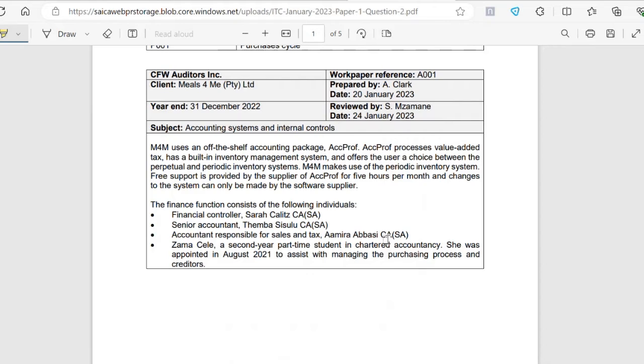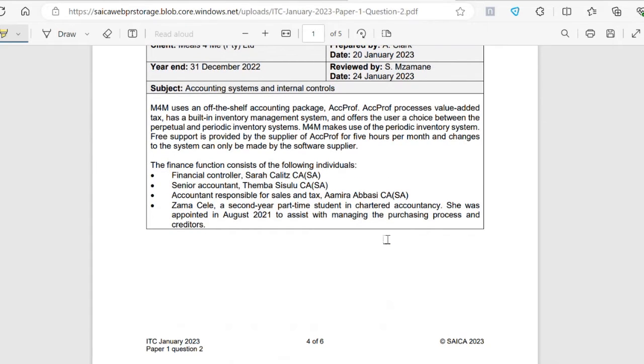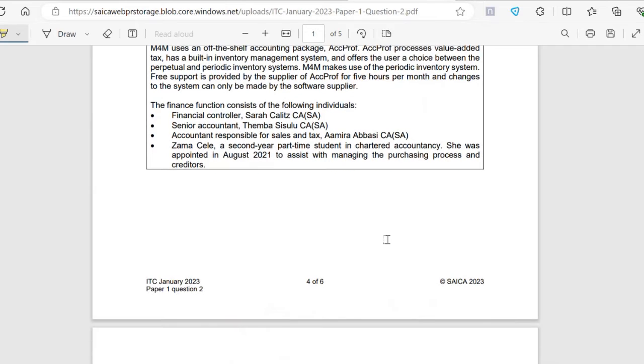Okay, so M4M makes use of the periodic inventory system. So they would basically have stock counts periodically whenever they decide, and that's when they would make changes or adjust the inventory balance. Free support is provided by the supplier of ACPROF for 5 hours per month, and changes to the system can only be made by the software developer.